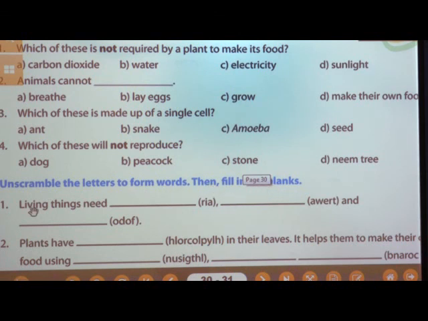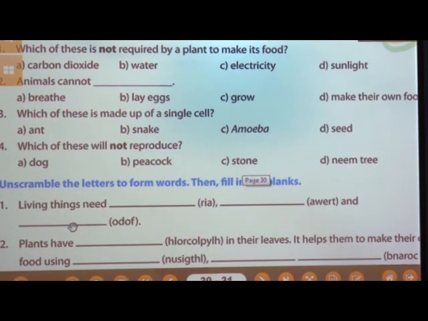Then the next question is: unscramble the letters to form words, then fill in the blanks. Here you can easily fill the blanks using the words from the brackets. Living things need dash. The option is RIA. From that you have to make one word. The word is air. That means living things need air, water. Here what will come? Water. And ODOF, from those letters we make the word food. That means living things need air, water and food.